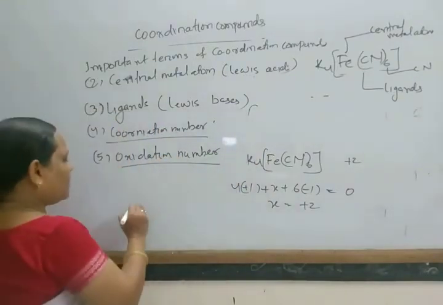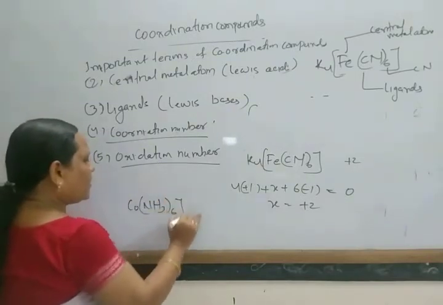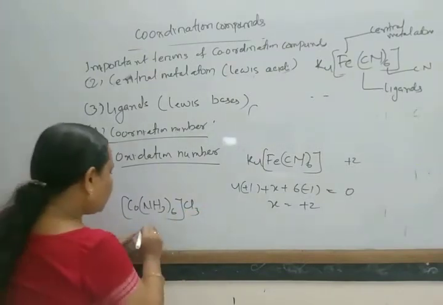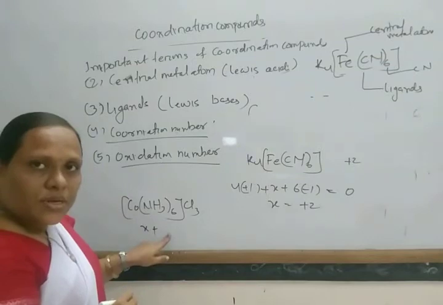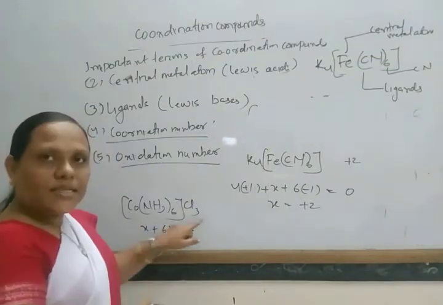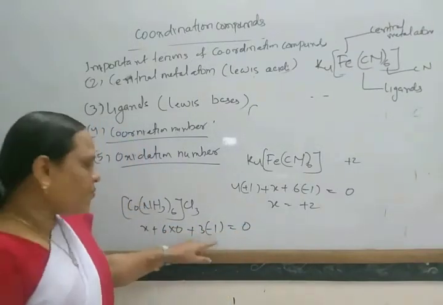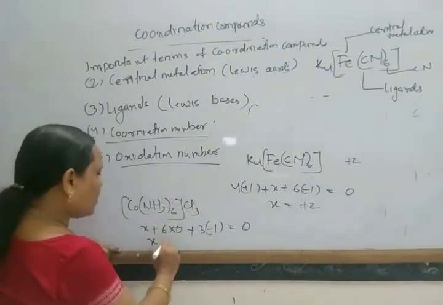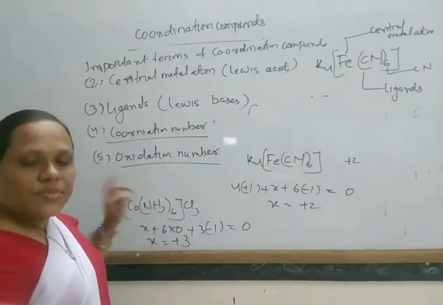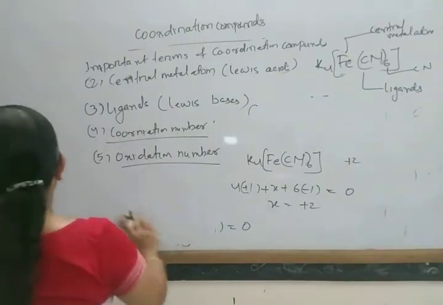Suppose I take another example, Co(NH3)6 Cl3. What is the oxidation number of cobalt? Suppose it is X. Ammonia is a neutral molecule and carries no charge, so 6 times 0, plus chloride is -1, so 3 times -1, equals 0. In this way X equals +3. So the oxidation number of cobalt here is +3. So these are the terms coordination number and oxidation number.